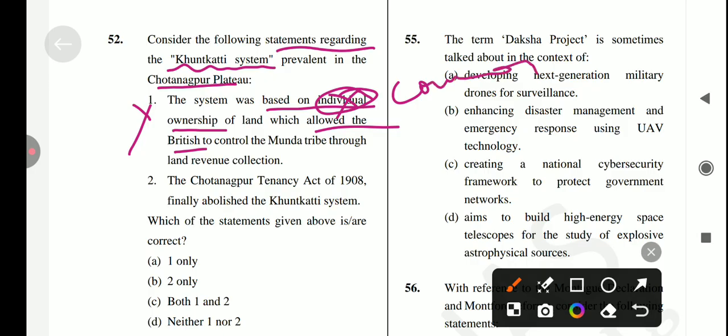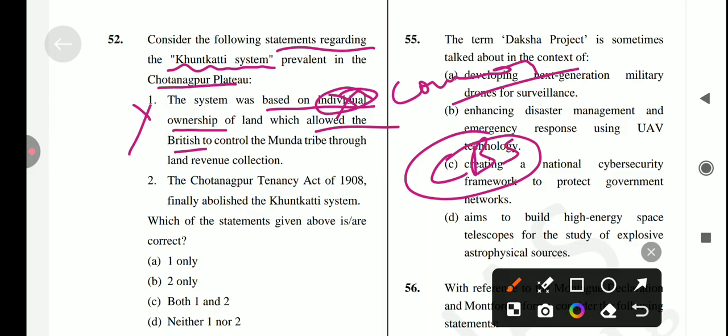Okay, common land. If we're talking about statement 1, this system operated under the clan-based structure, where land was not owned by individuals but by the community or a khut, which means lineage or clan. Each family had the right to cultivate a portion of the common land and produce was shared among the clan members. So the first statement is incorrect.